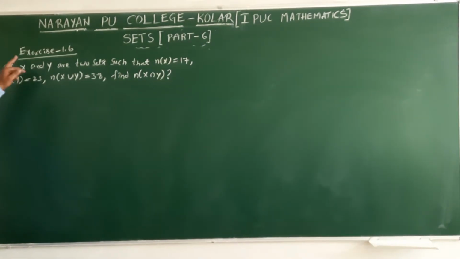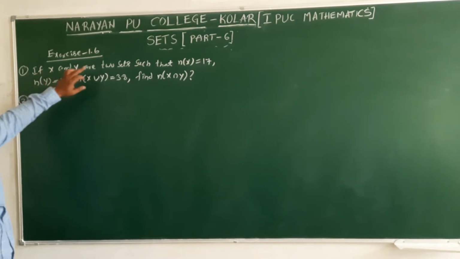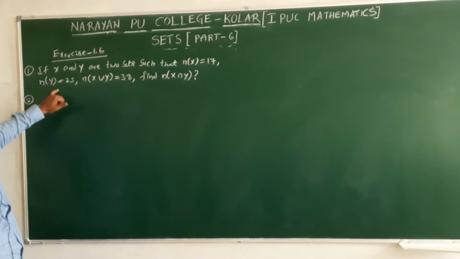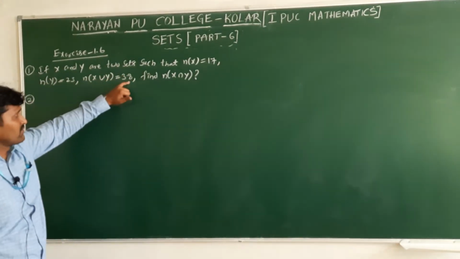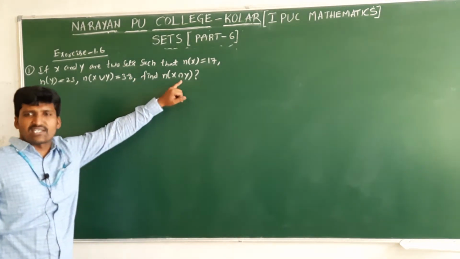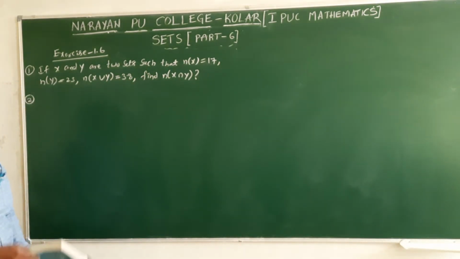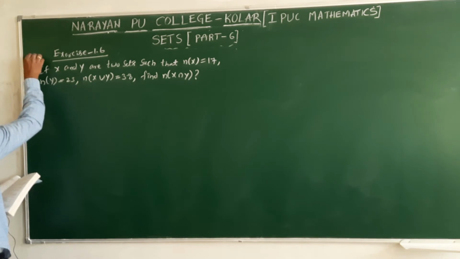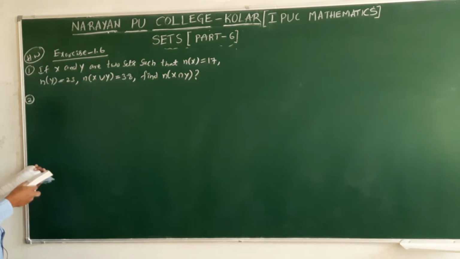Question number 1, exercise 1.6. X and Y are two sets such that n of X, n of Y, and n of X union Y are given. We need to find n of X intersection Y. Use the formula and you will get the answer easily. Homework, everyone complete. The second question is also homework.